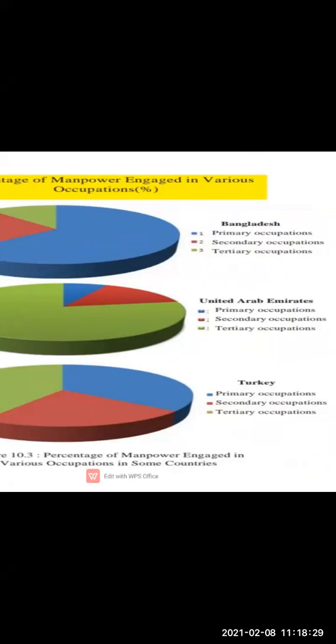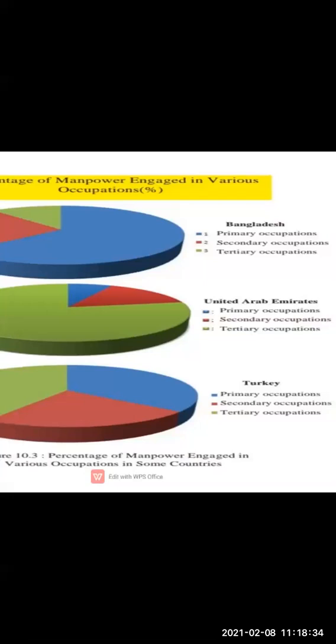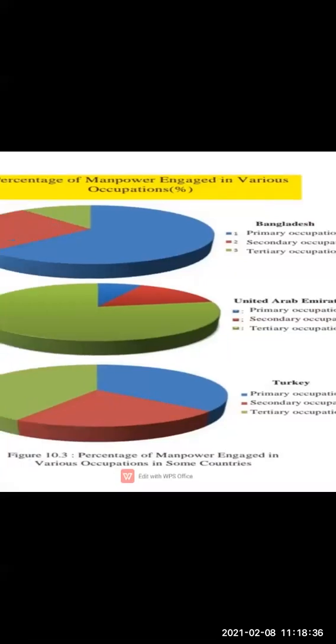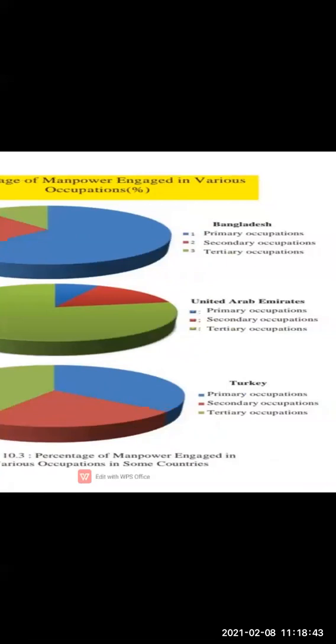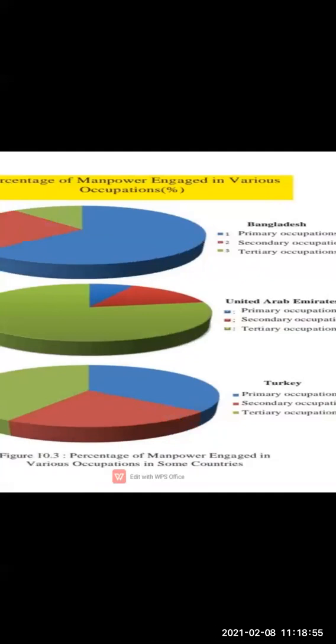Okay, children? Now here we can see Bangladesh. The percentage is high in case of primary occupation, right? You can see in Bangladesh, people are engaged more in the primary occupations. Secondary occupation is medium, and tertiary occupation is low. So people are more engaged in primary occupation in Bangladesh.